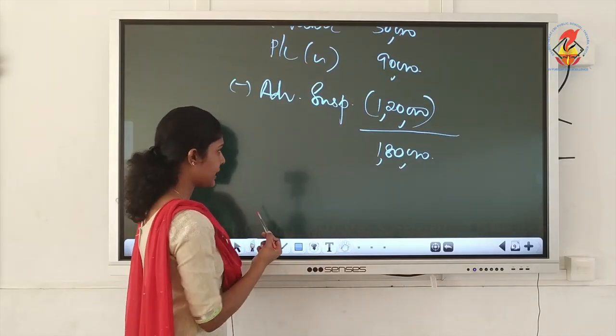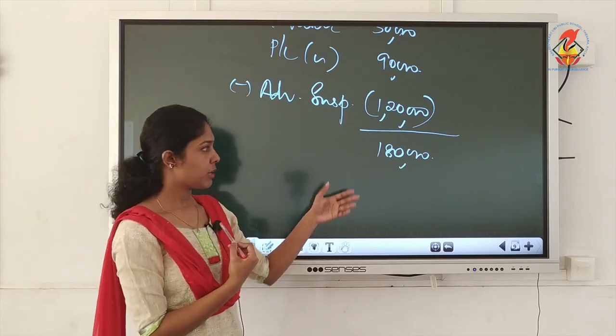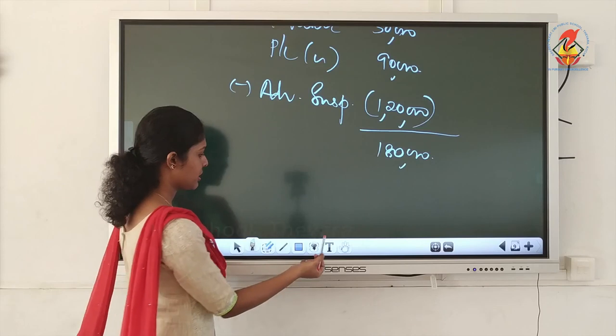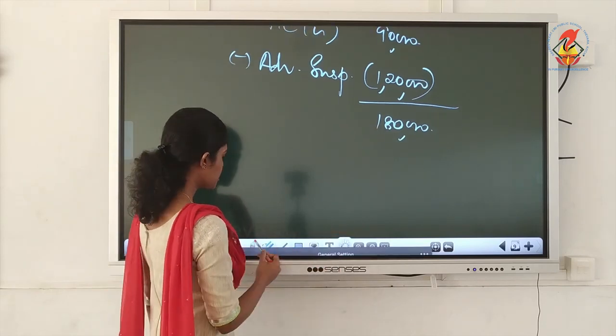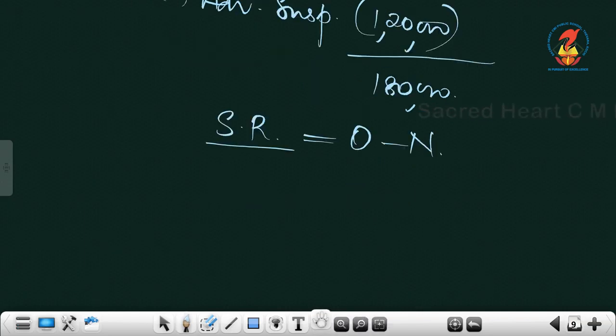Now this 1,80,000 can be distributed among partners. For that division you should first compute the sacrificing ratio. What is the formula for sacrificing ratio? It is old ratio minus new ratio, or old share minus new share. Here we have P, Q and R. Okay, old partners we have 3.